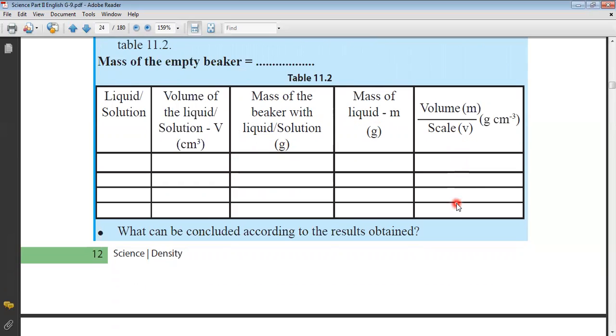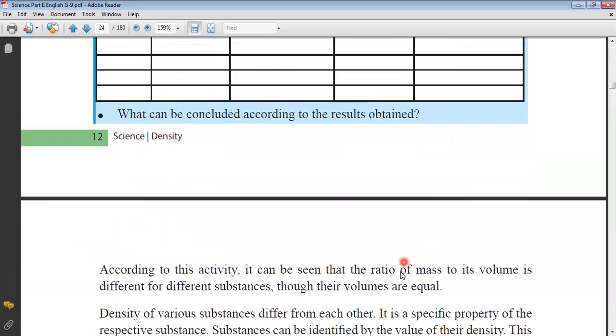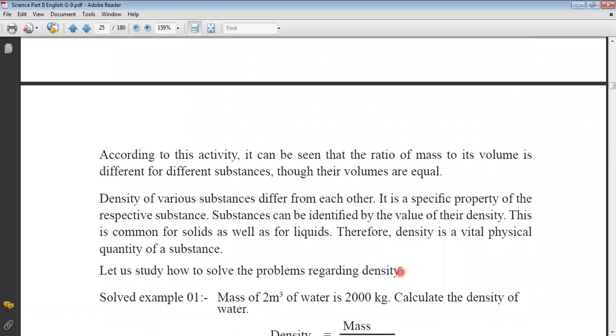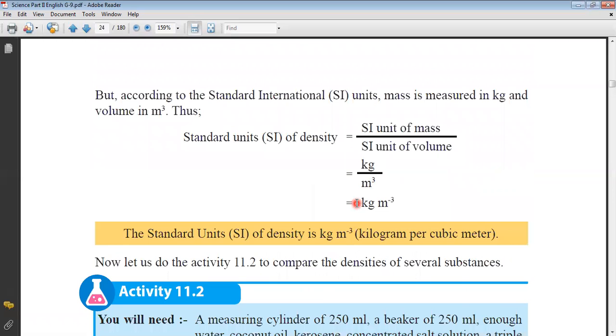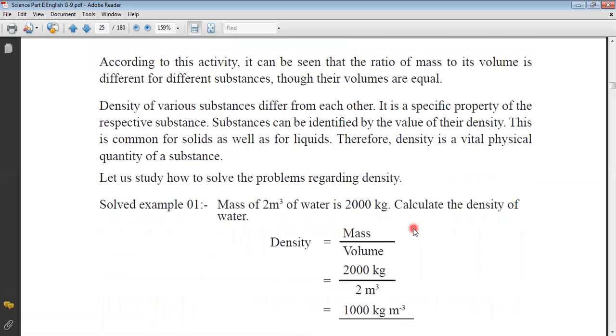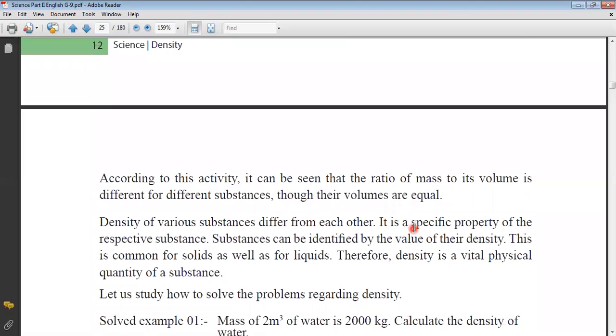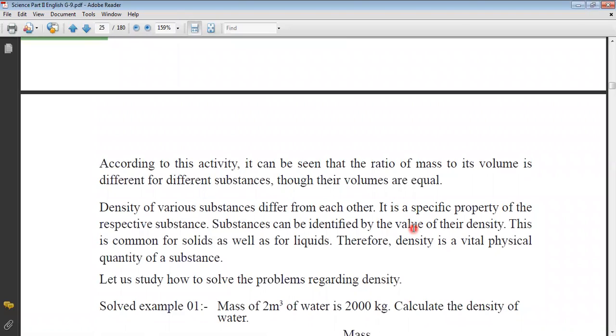What can be concluded according to the results? According to this activity, it can be seen that the ratio of mass to its volume is different for different substances. Density of various substances differ from each other. It is a specific property of the respective substances. A substance can be identified by the value of its density. This is common for solids as well as for liquids.